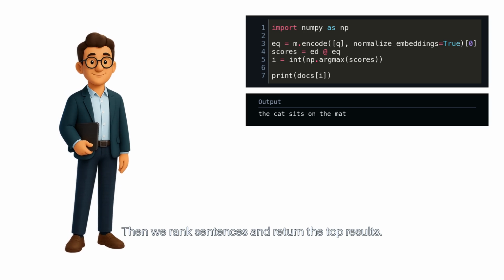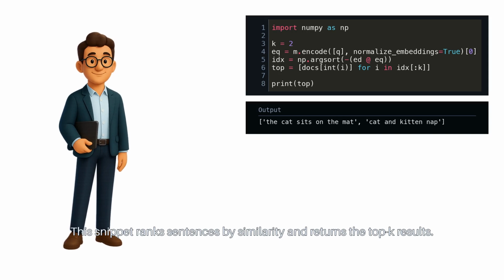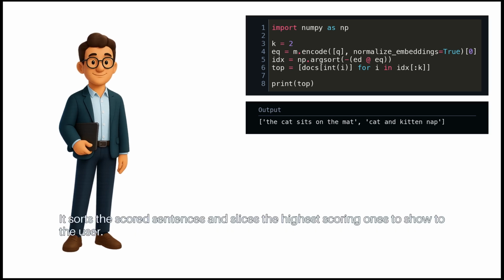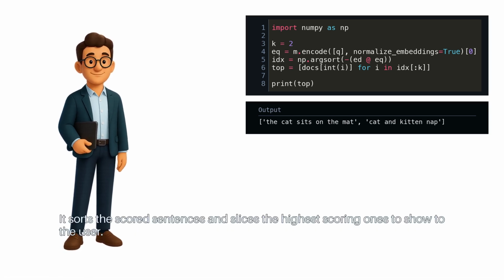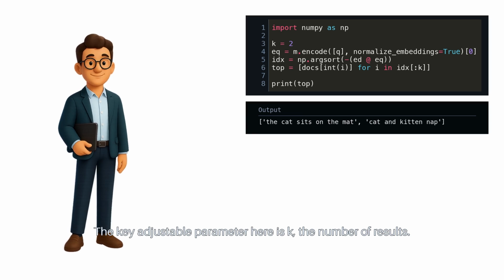Then, we rank sentences and return the top results. This snippet ranks sentences by similarity and returns the top K results. It sorts the scored sentences and slices the highest scoring ones to show to the user. The key adjustable parameter here is K, the number of results.